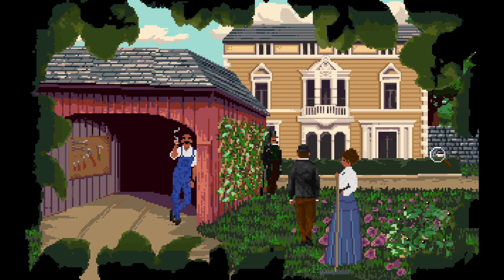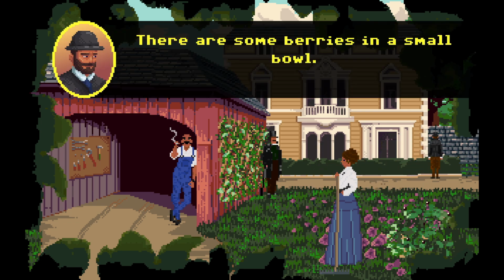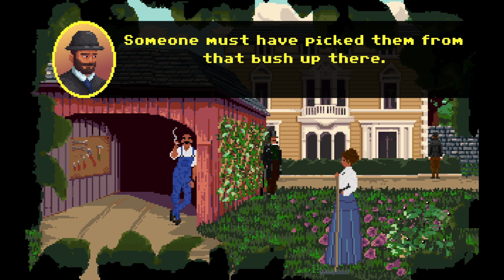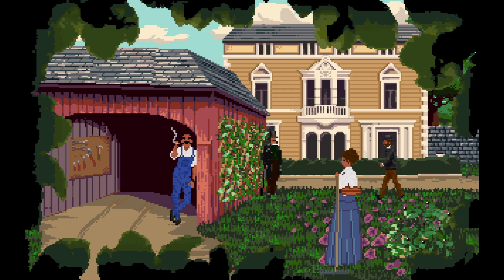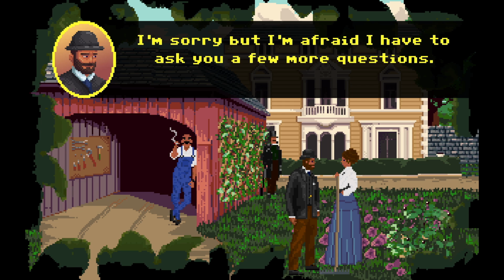So what is this? Some berries in the small bowl. Someone must have picked them from the bush up there. Who collects Deadly Nightshade? Can I ask her about this?